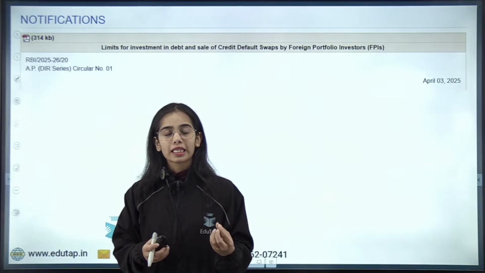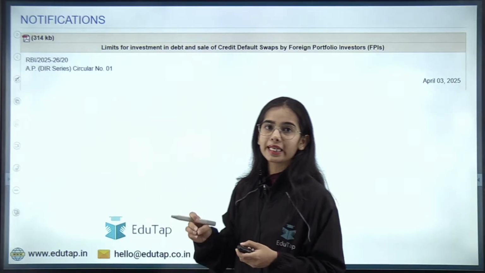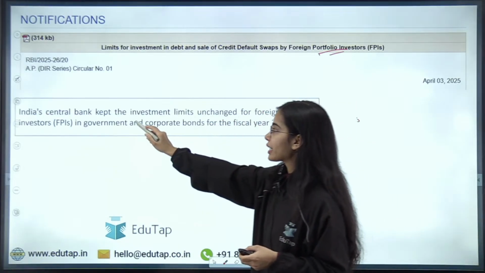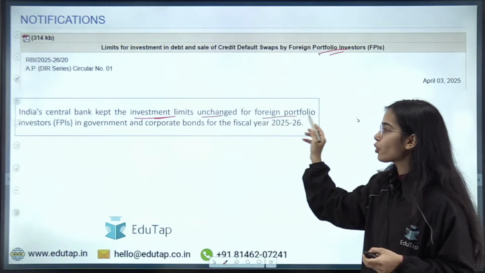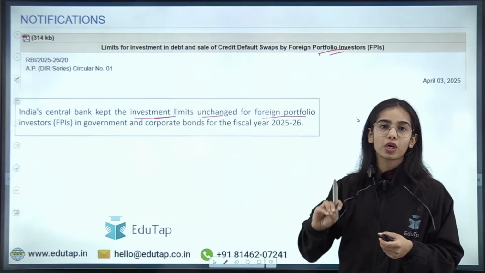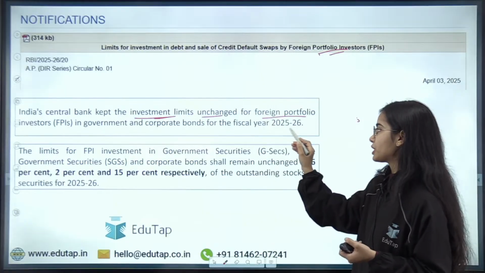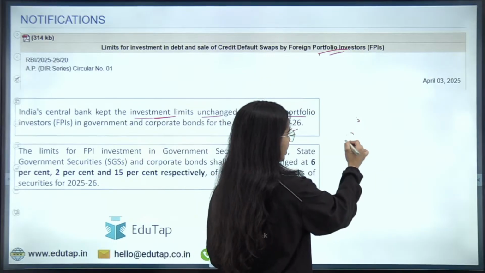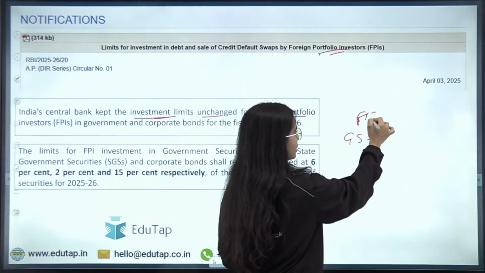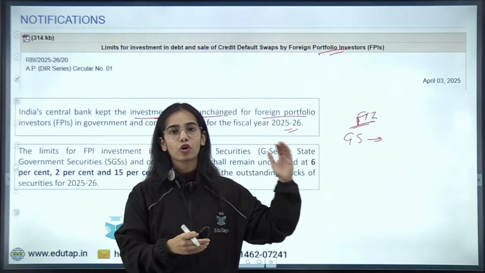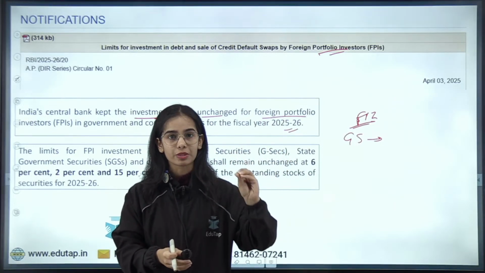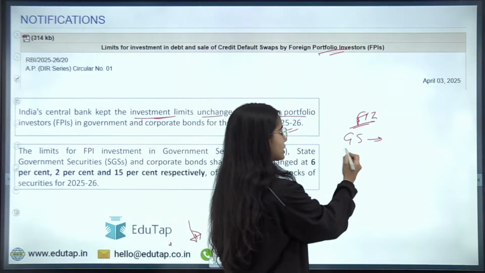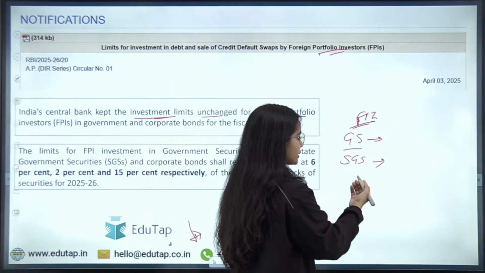Now coming to the next news article, that is the limits for investment in debt and sale of credit default swap by foreign portfolio investors. India's central bank kept the investment limits unchanged for foreign portfolio investors in government and corporate bonds for the fiscal year 2025-26. For FPI, that is foreign portfolio investors, there is a limit on how much foreign investors can invest in government securities, state government securities, and corporate bonds.